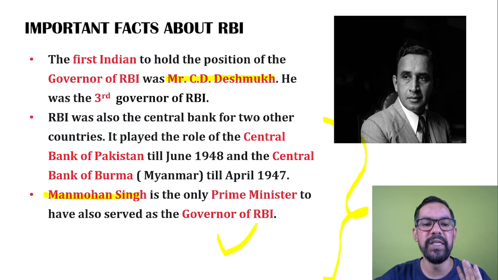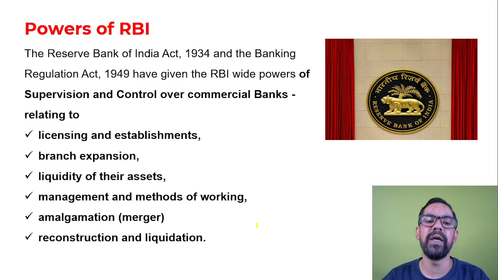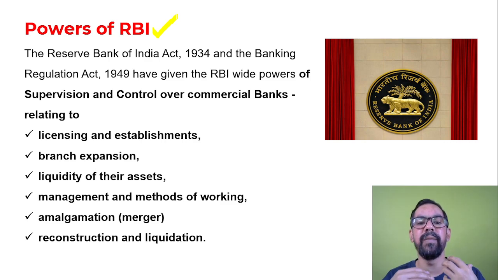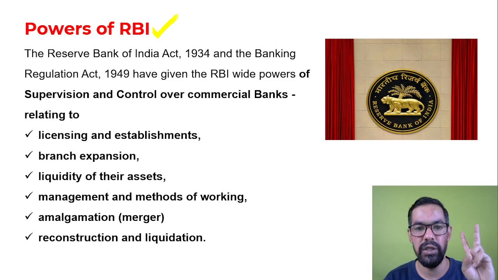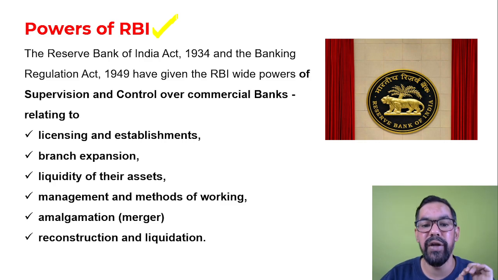Okay, so hope these particular facts are clear. Now, if you talk about the powers of RBI, there are two major acts which generally provide RBI powers, or the functioning of RBI is generally based on these two acts. One is the RBI Act 1934. Another one is the Banking Regulation Act 1949.